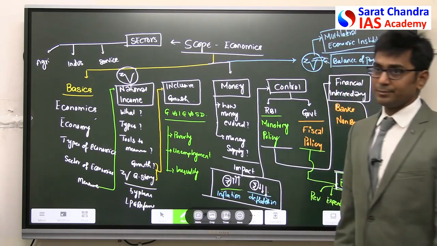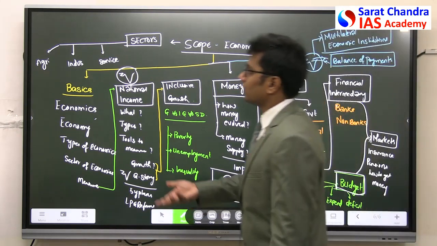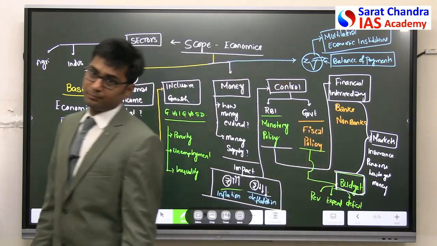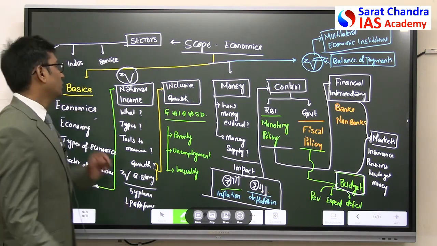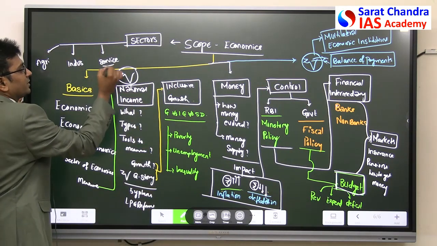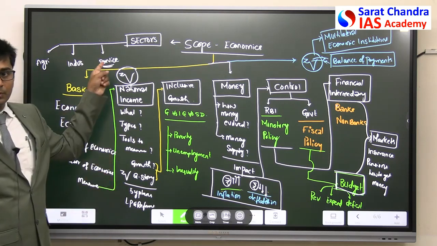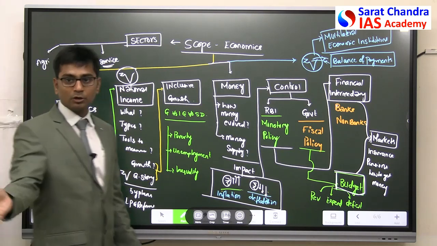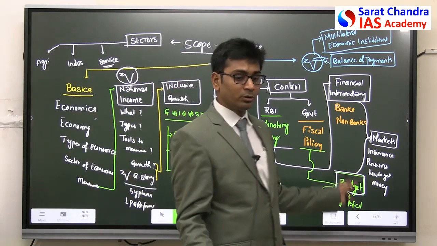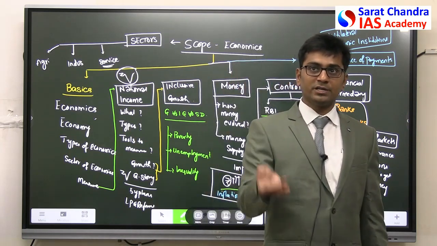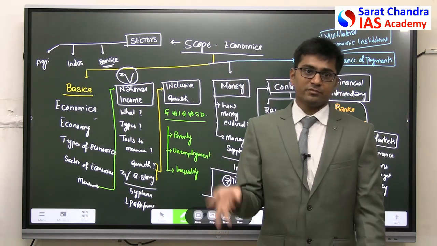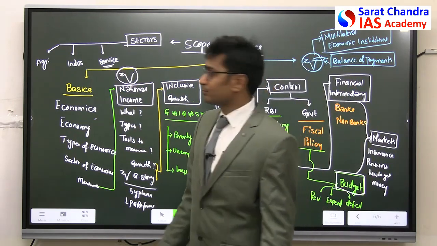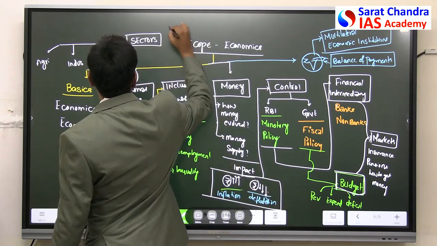Next, now in order to boost agriculture, industries and services, what should you have? You should have good infrastructure, right? Say for example, Sarat Chandra IAS Academy is giving you a teaching service here. In order to have this effectively, you should have infrastructure. What is the infrastructure? The board, the tables, the chairs that you are using, every infrastructure is this. Without infrastructure, we cannot work in a vacuum. So in order to progress, you should have infrastructure.